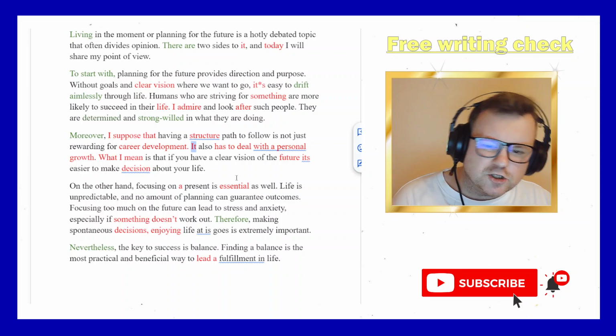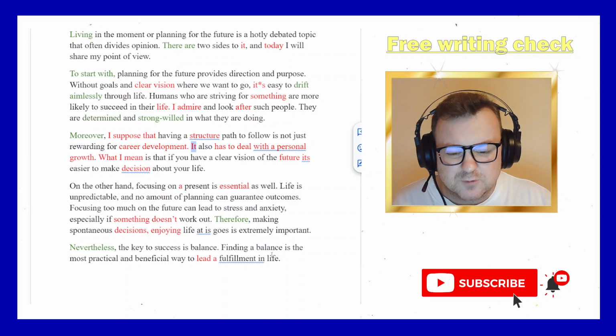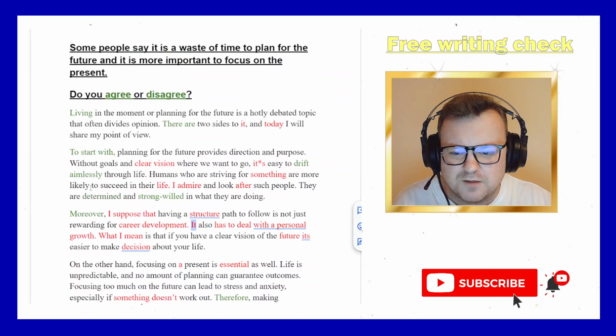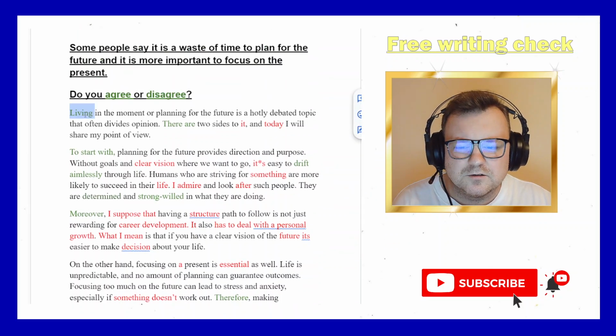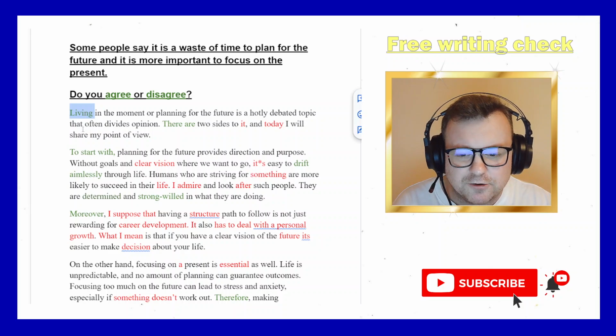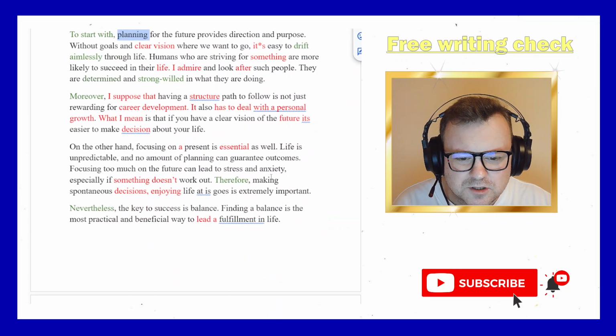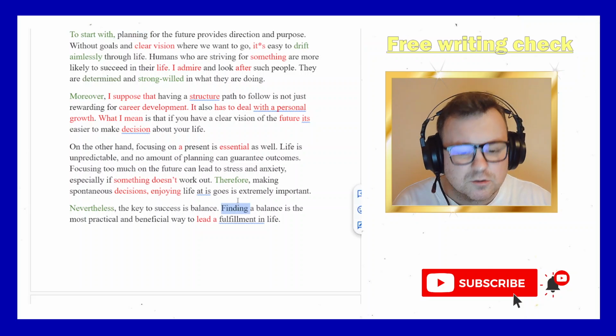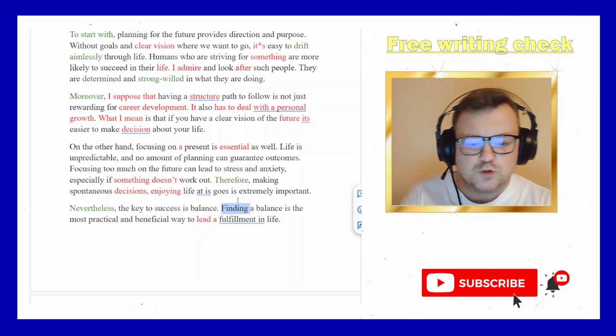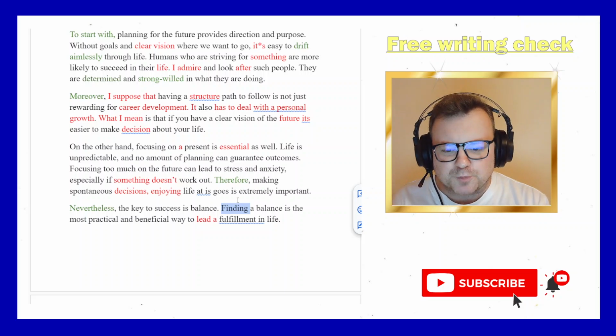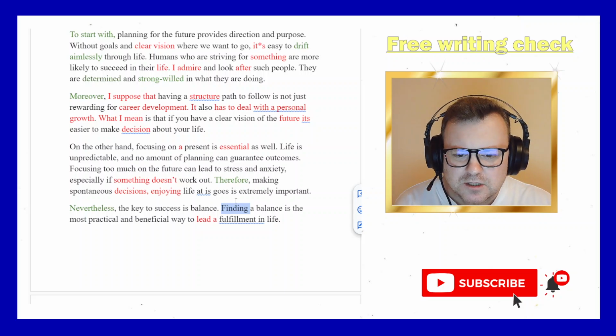Wide range of structures. Well, quite often you use this gerund as the subject. We have it here. We have it here. That's good. We have it here. So you're comfortable with that, making those complex noun groups, those complex subjects. Good.